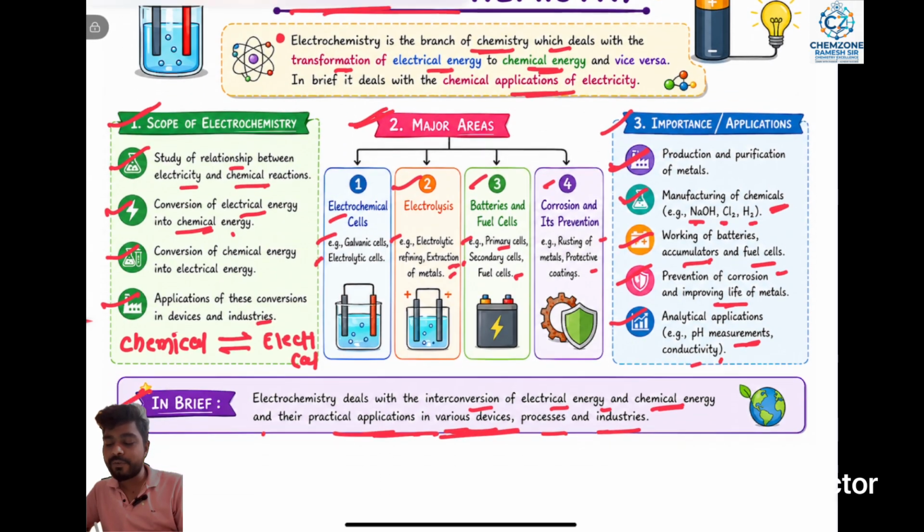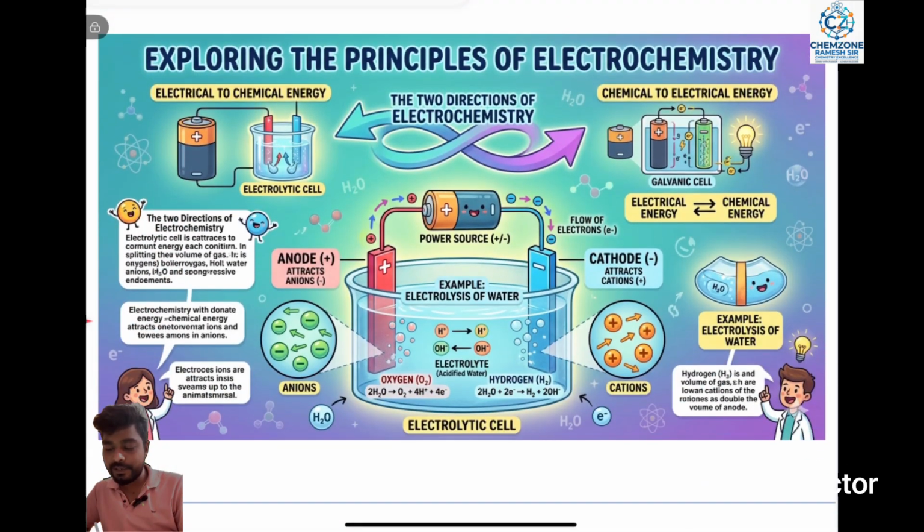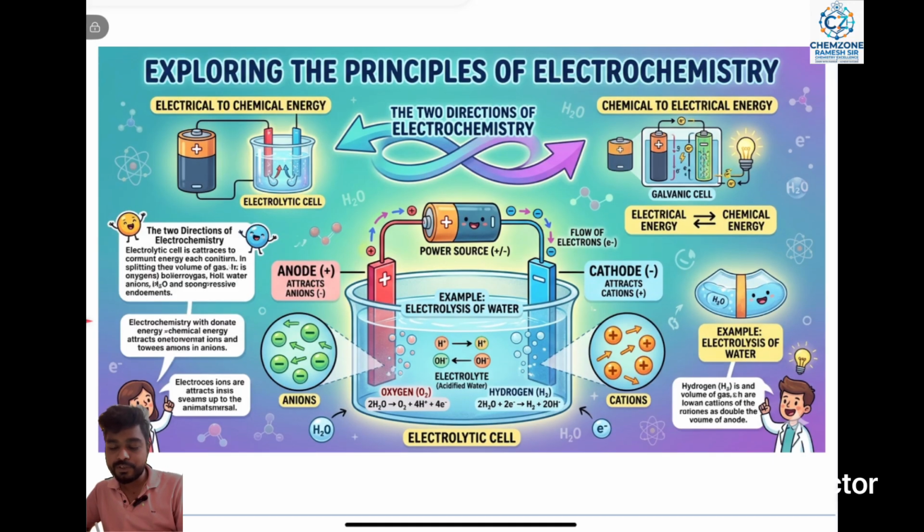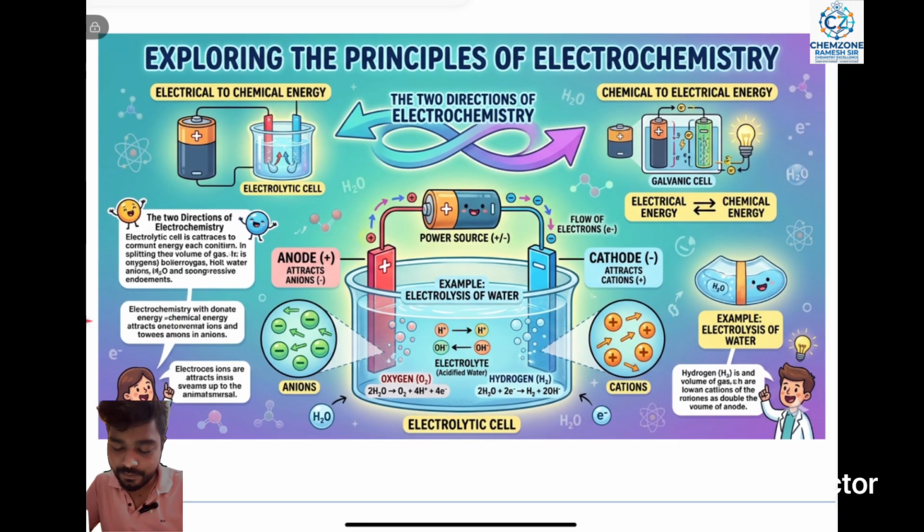Then the second one, exploring the principle of electrochemistry. Two types of electrochemical systems are present. First one is your electrolytic cell. Second one is your electrochemical cell. That is the two directions of electrochemistry. You can see these two directions.